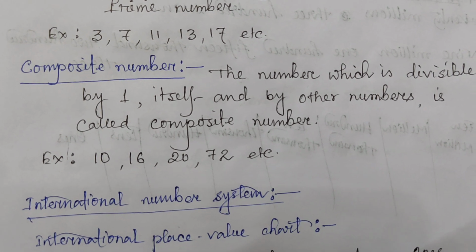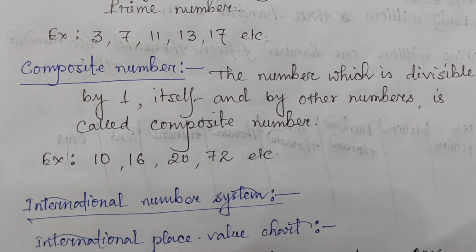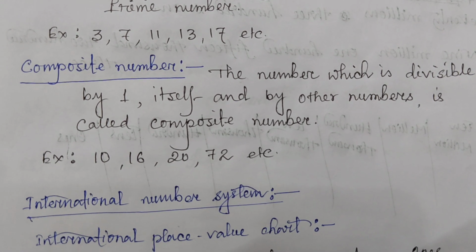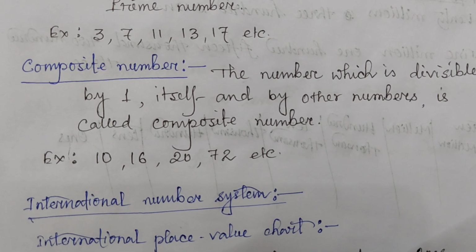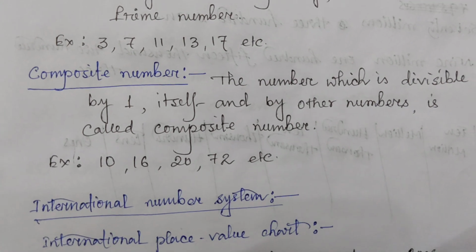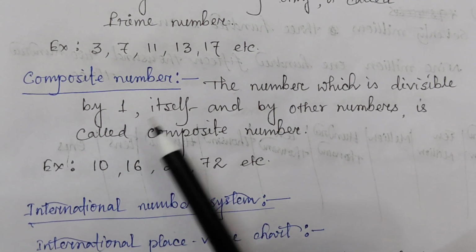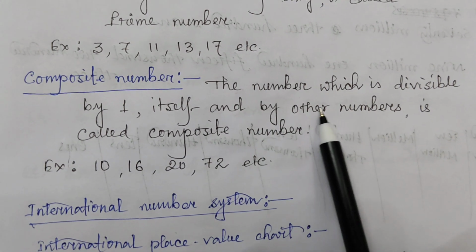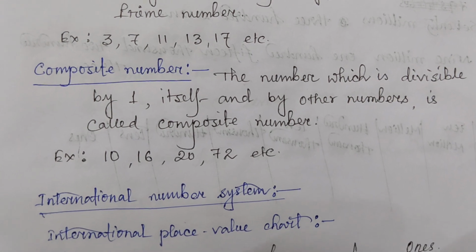So 10 is divisible by many numbers. So 10 is a composite number. So the number which is divisible by 1, itself and by other numbers is called a composite number.